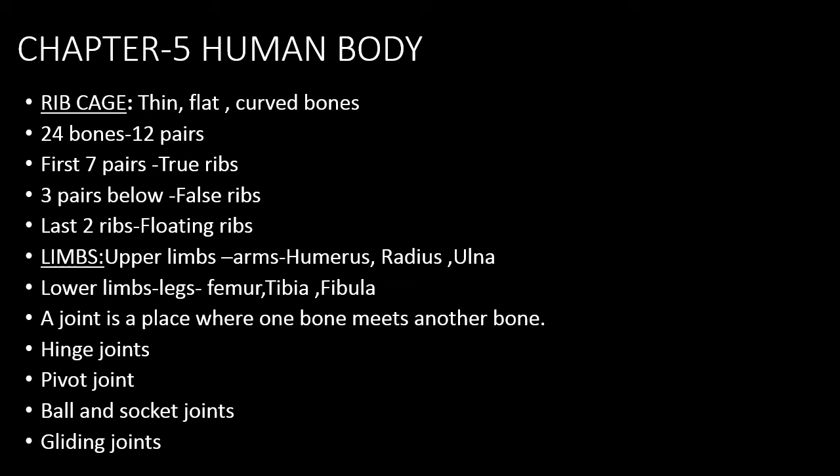Next is joints. A joint is a place where one bone meets another bone. The joints are a major part of the skeletal system. Some of the important joints are hinge joint, pivot joint, ball and socket joint and gliding joint. A hinge joint allows movement in one direction. With the pivot joint, our head moves from side to side; it rests on the pivot joint on the top of our spine. A ball and socket joint allows many movements, greater freedom of movement. A gliding joint is the simplest joint. It allows sliding movement.